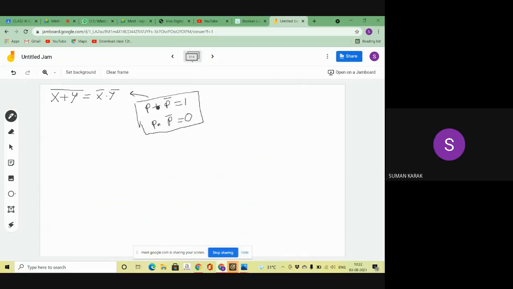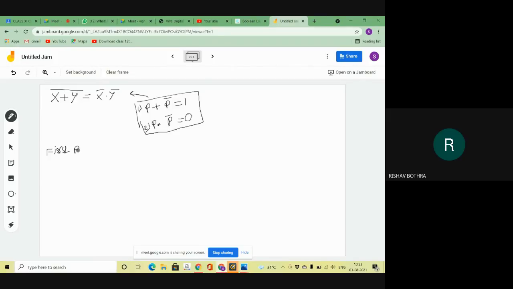At first I apply the first complementary law to this theorem, and then the second complementary law. I divide the proof into 2 parts. What is my first complementary law? P plus P bar equals 1. If I apply this first complementary law, what is my first part? Please tell.